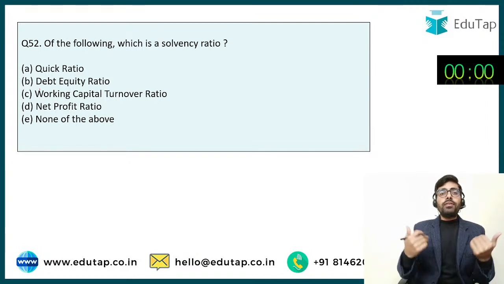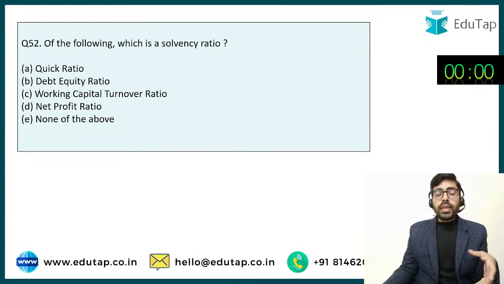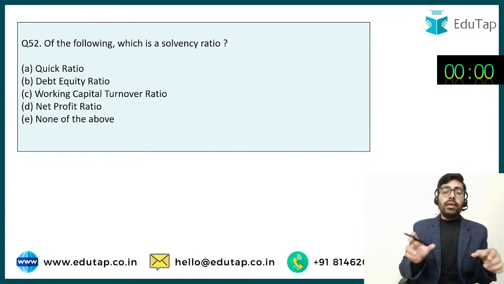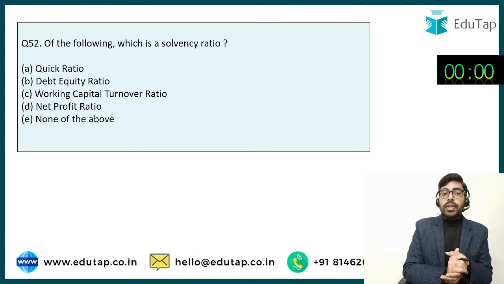When do we call a person insolvent? सर जब उस पर्सन की लाइबिलिटी ज्यादा हो जाती हैं और उस पर्सन की पूंजी कम है. The person's liabilities are more than the person's assets, then we can say that person is not solvent.